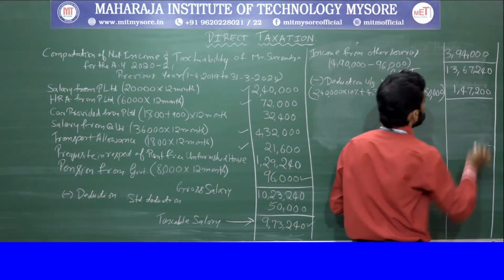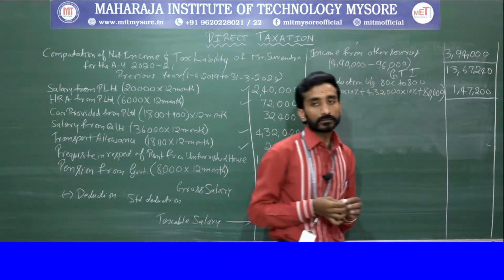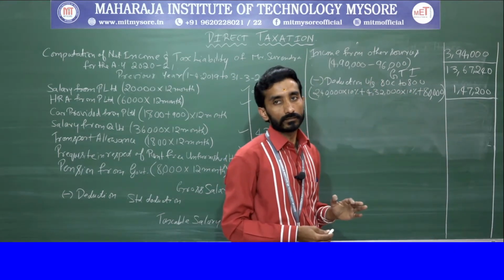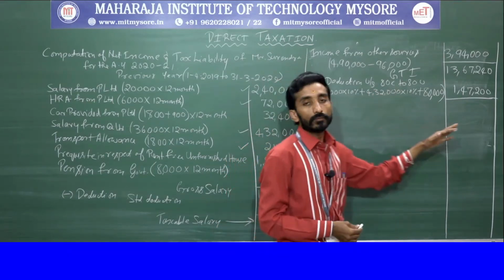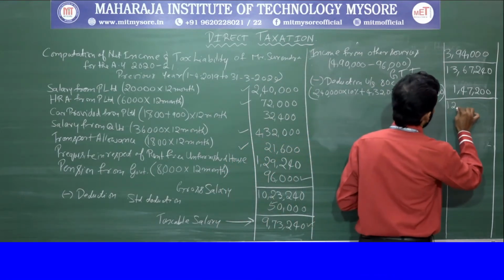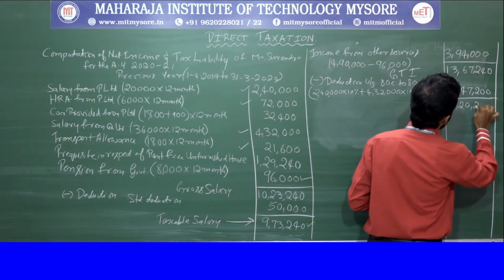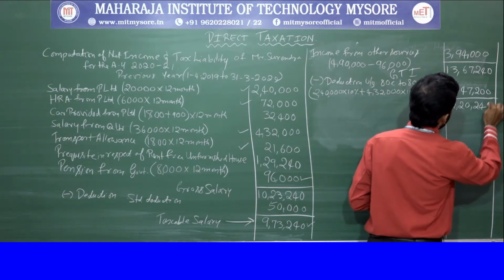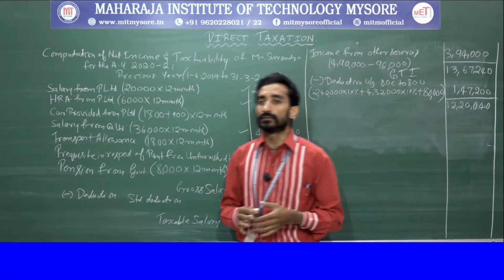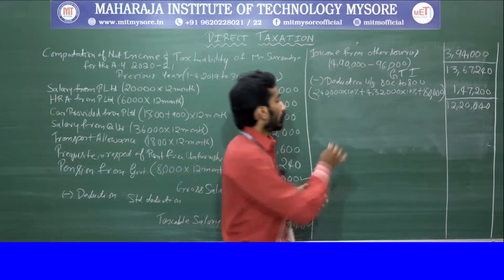1,47,200 you will be getting. Clear? So you need to give the deduction. That is, the remaining amount will be set as your net income. So 12,20,000 and 40, that is 12,20,040 is the net income that you have got.